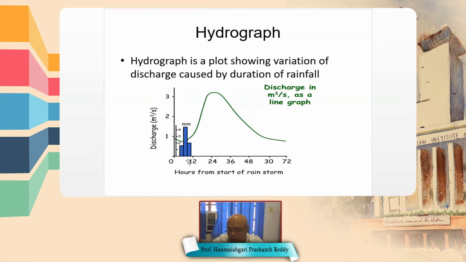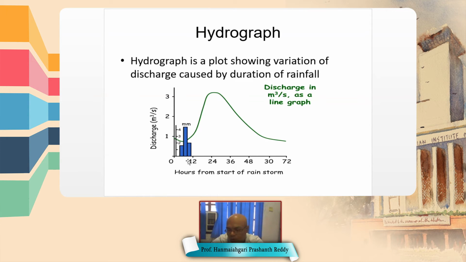Base flow means when the rainfall is taking place, water infiltrates into the groundwater, and depending upon the water table, it may intersect a nearby river or stream.